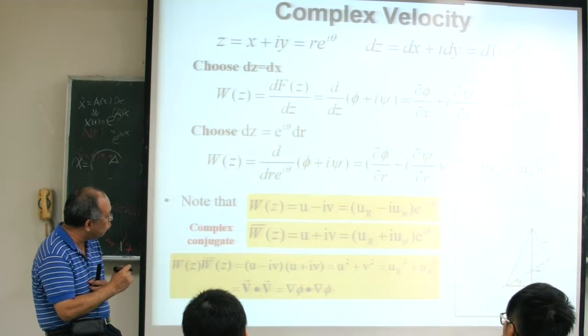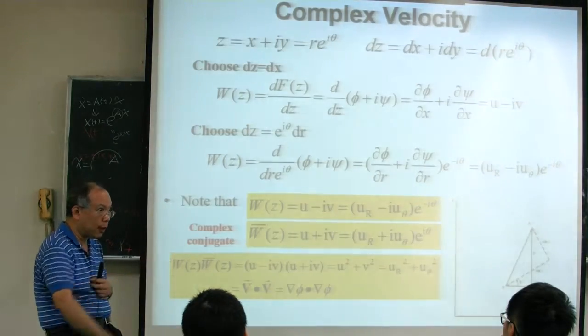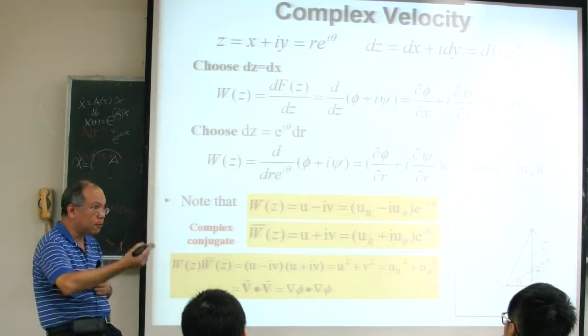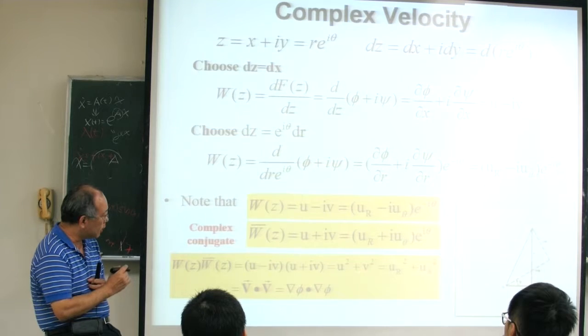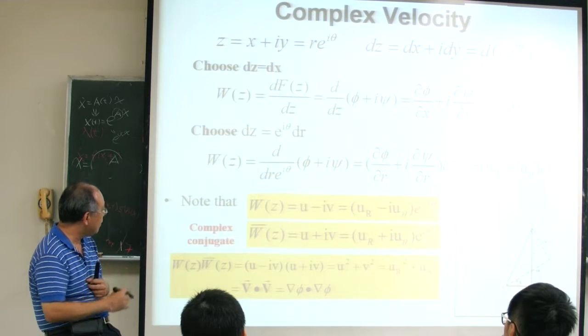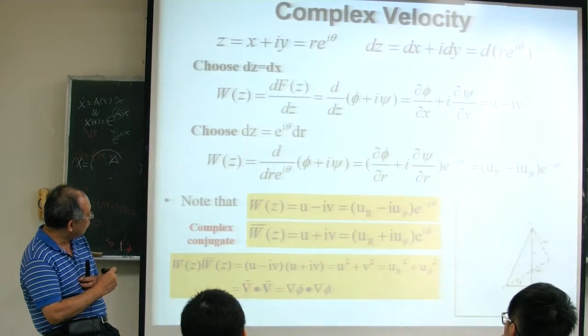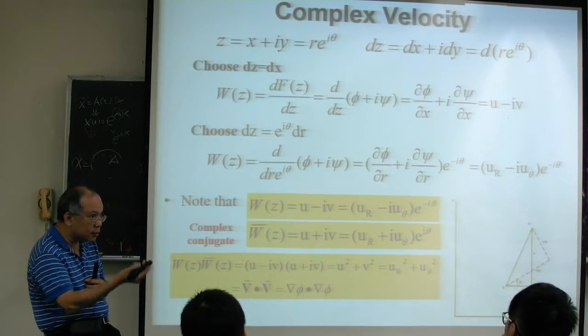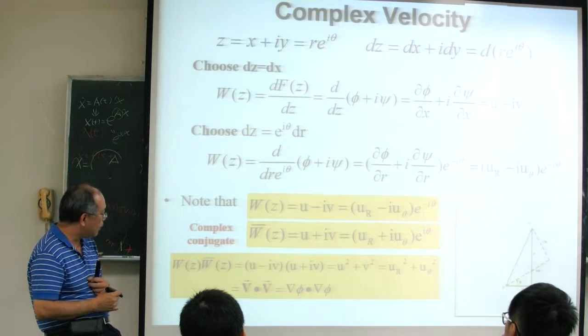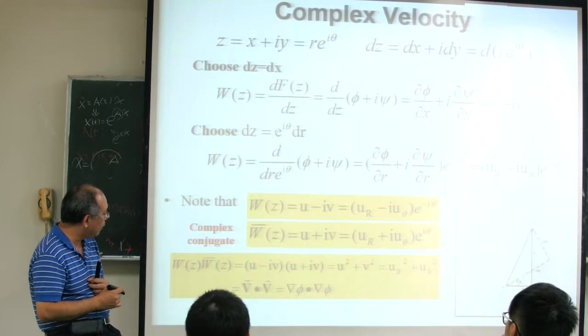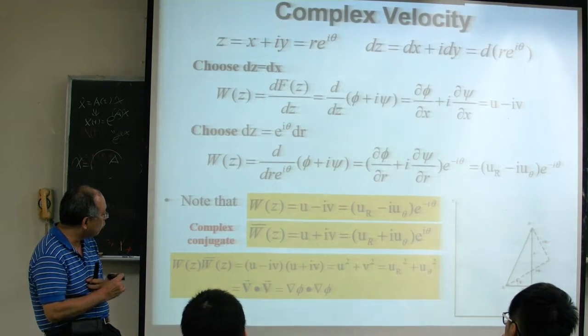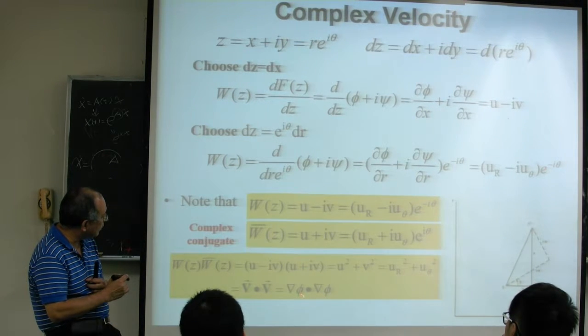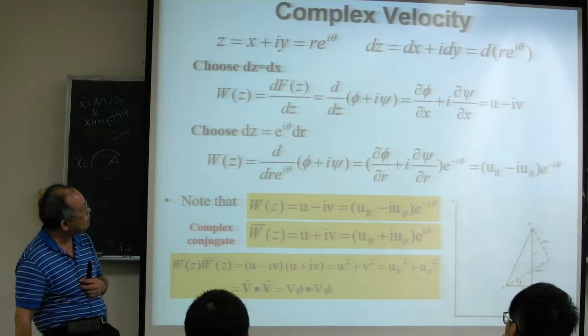If you take the square root of this, it gives you the magnitude of velocity, 速度的大小, and this is the square of the velocity magnitude. That equals v dot v, which is a scalar, the velocity magnitude squared, and also equals gradient phi dot gradient phi, because our velocity is the gradient of phi.